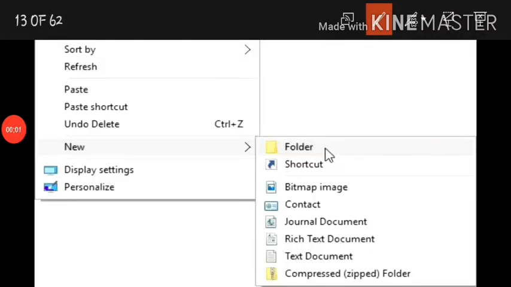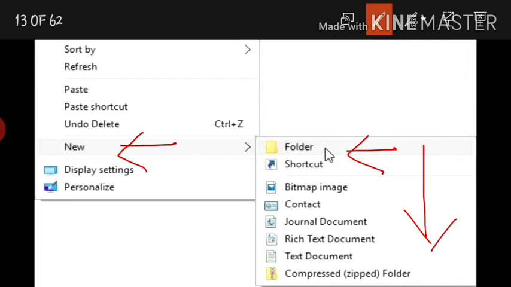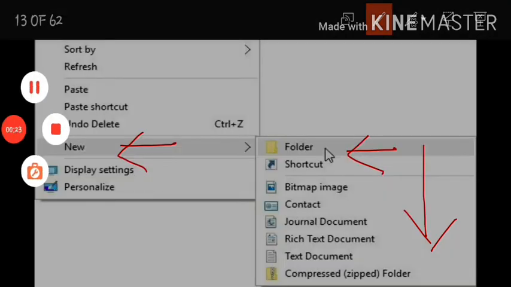The third method to create a folder is the right click method. Right click in the selected destination path, in whichever drive you want to create a folder, and then select new. In the cascading menu, select folder and create a folder and give it whatever name you want.